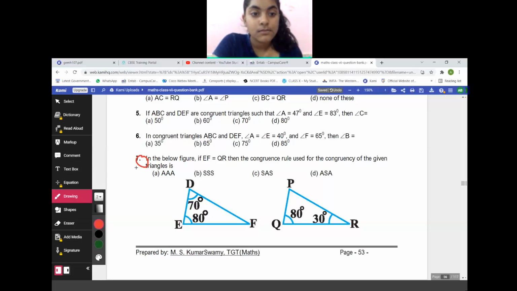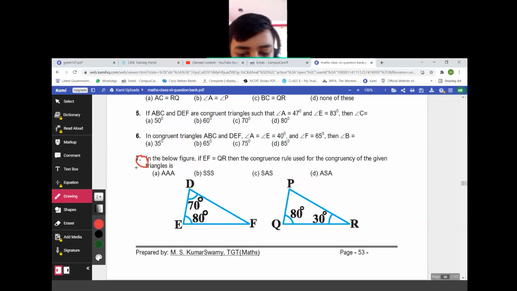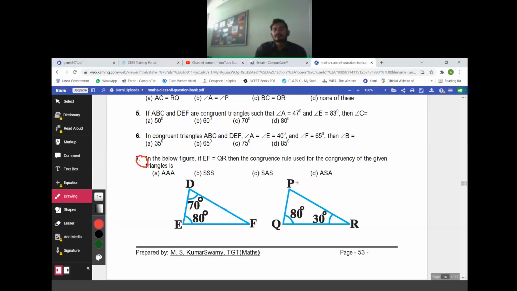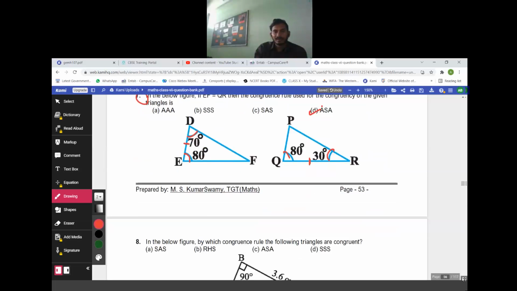Sir, D. ASA, yes, angle side angle. Always remember, if two angles are equal, तो उनके बीच में जो side है, the side which occurs in between them will also be equal. Okay. Imagine it.